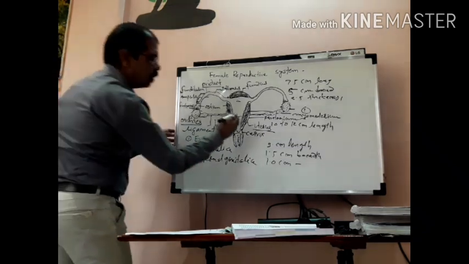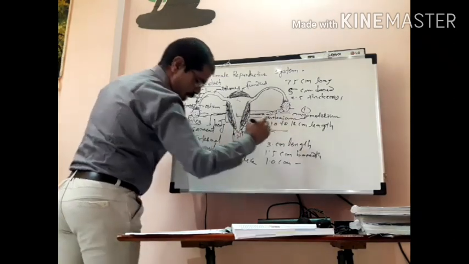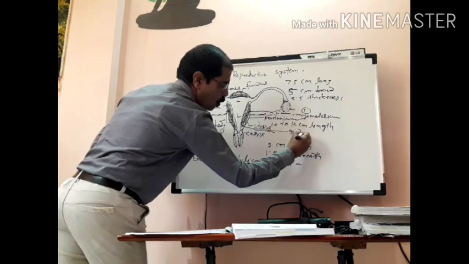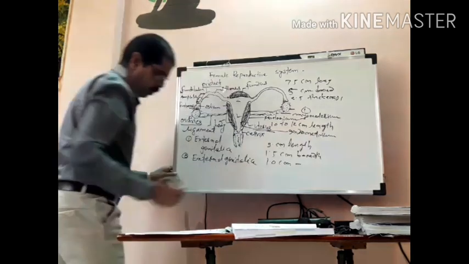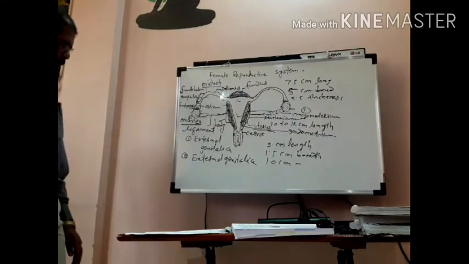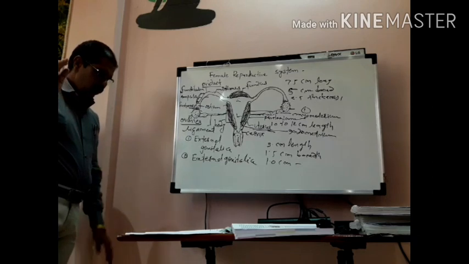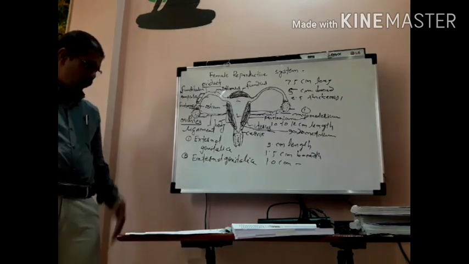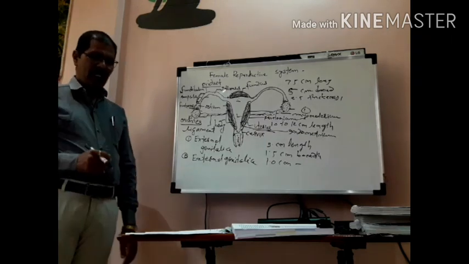Then the third layer is called the endometrium. It is the internal lining of the uterus, which is vascular and helps in the menstrual cycle.